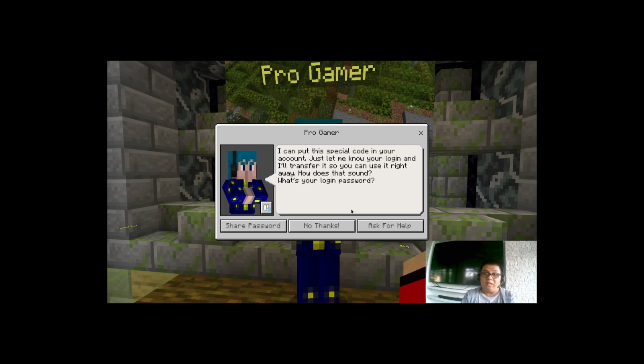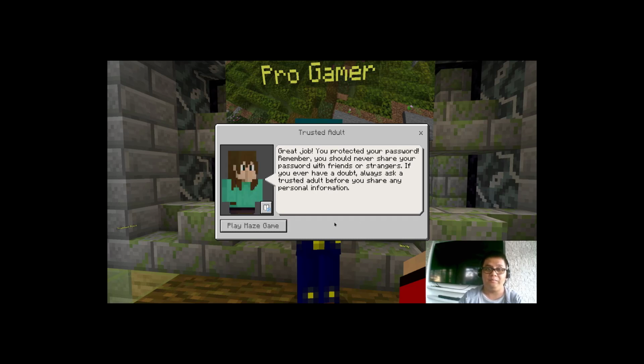He can damage our reputation. He can scam our friends, or he can use that account, change the password, and we will never be able to use that account. I had a lot of experiences like this before, so I know what it looks like. I know how it happened exactly. In this scenario, since we already know we can't trust this special player, we say no thanks.